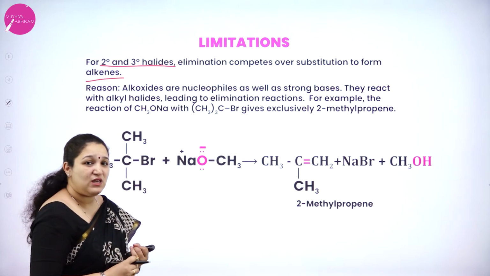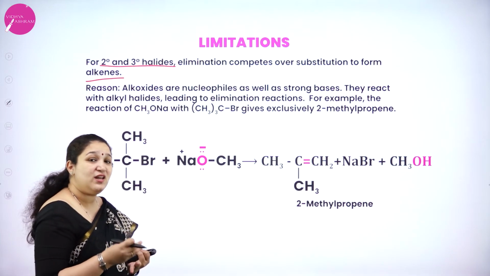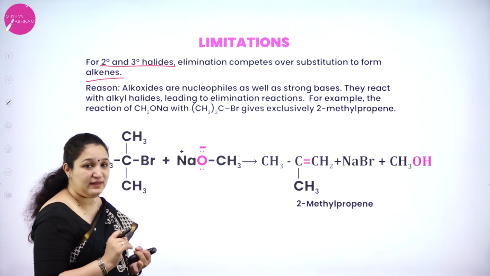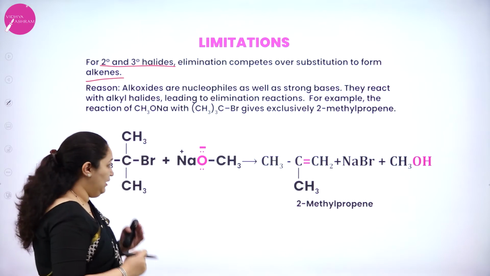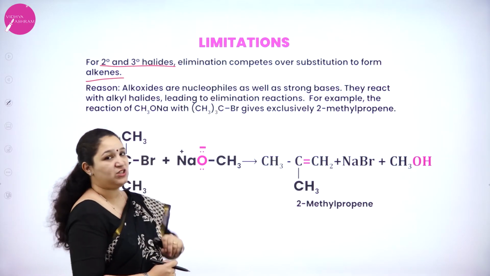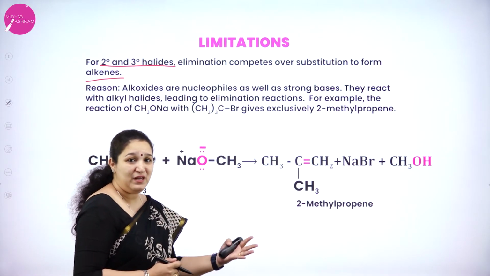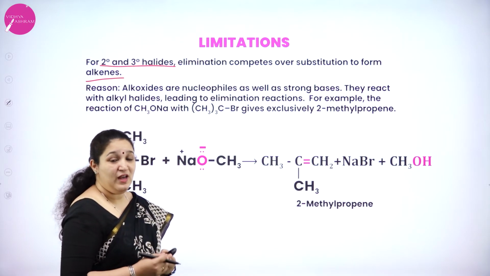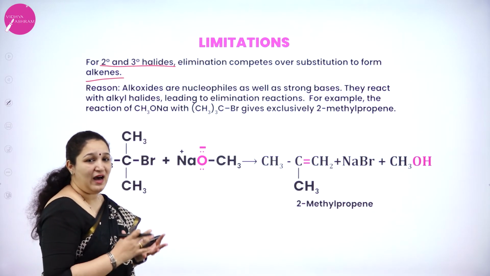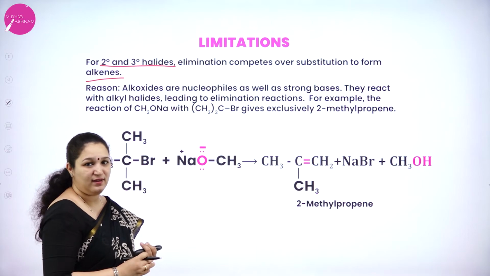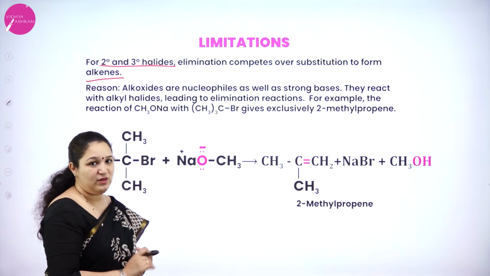So if I am using secondary or tertiary alkyl halide, then there is competition for elimination over substitution. Whereas if the alkoxide alkyl group is tertiary or secondary, ethers only will be formed.